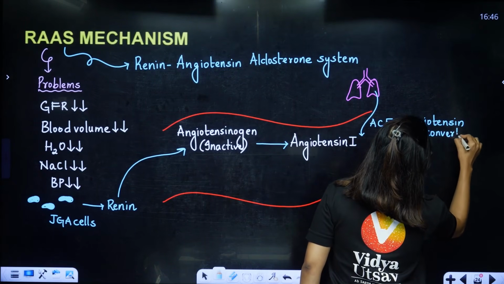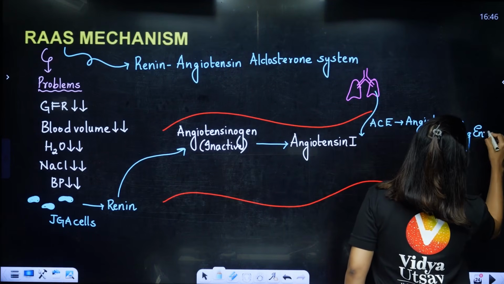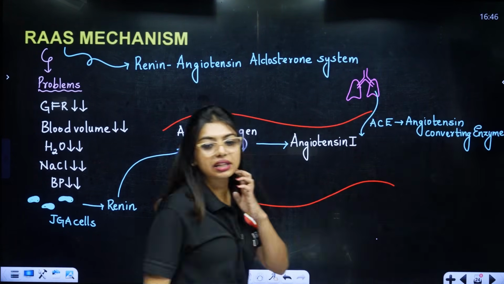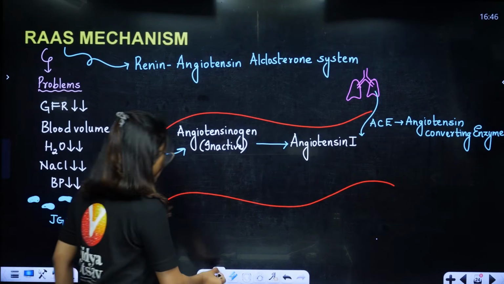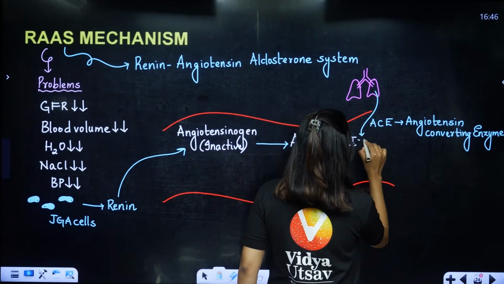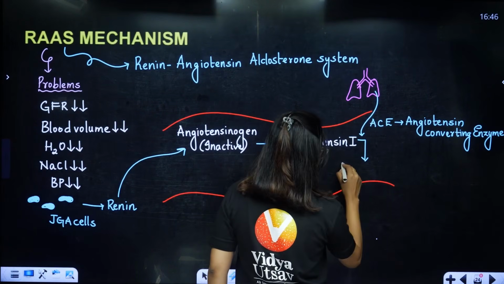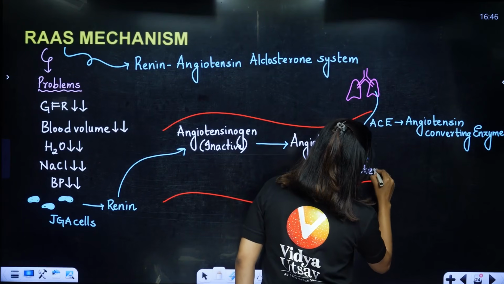This angiotensin converting enzyme is going to convert angiotensin 1 to angiotensin 2.